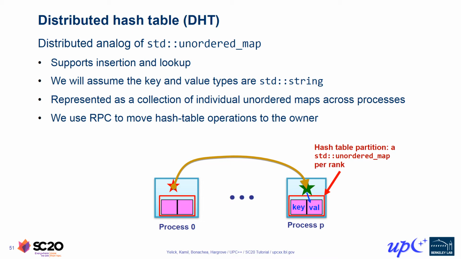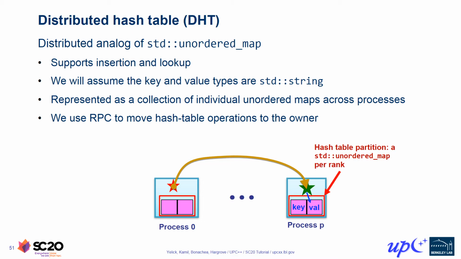For demonstration purposes, we'll be using keys and values of type std::string in our DHT, but the same concepts apply to other types. In implementing a DHT, we want to spread the storage of key-value pairs across processes so that ideally we achieve a good balance across the system of memory utilization for storing the data and network traffic to access it. The basic implementation approach will be to use a hash function to partition keys into a fixed number of buckets equal to the number of processes.